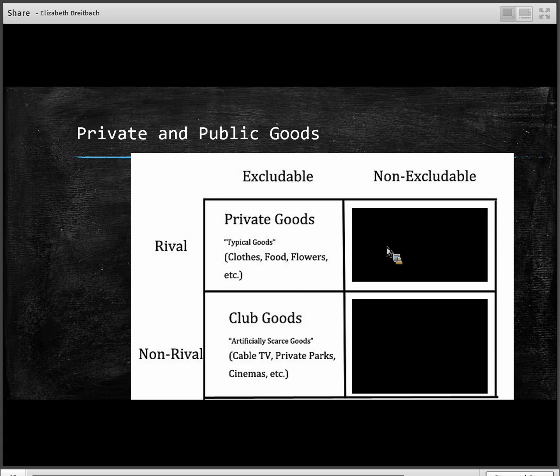All right, let's go up to our other top corner here and think about rival. So it's rival in consumption. If you buy it, then I can't buy the same one. Or if you consume a good, then I can't consume the same one. But nobody can stop you from consuming it. And the most common discussion in terms of common goods would be something like fish in the ocean.